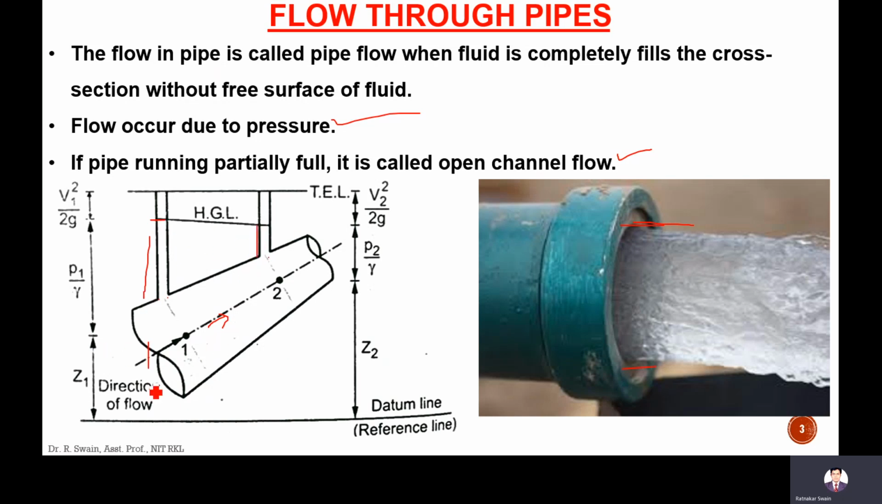So here there will be datum head, pressure head, and this is the kinetic head. This pressure head is usually measured from the center of the pipe. So kinetic head, pressure head, and datum head together give the total head, which is the energy head. If we join them, we get TEL, the total energy line. If we exclude the velocity head or kinetic head, it will be the hydraulic gradient line. So if the flow occurs in a pipe and the fluid fully fills the cross section, it's called pipe flow, and the flow occurs due to pressure.